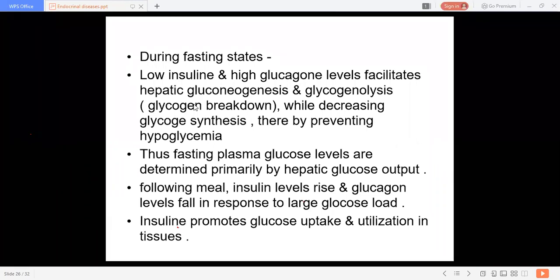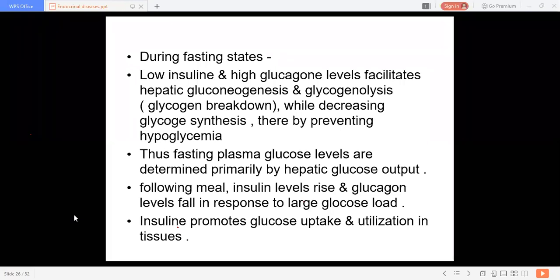So, which state are you in now, students? Whether it is fasting or hyperglycemic? Hyperglycemic, yes. After taking food, you may feel sleepy, no? A little bit. Okay. Please be attentive. Don't sleep now.